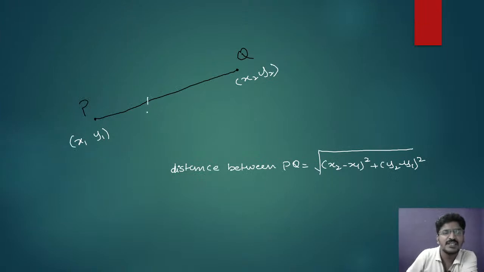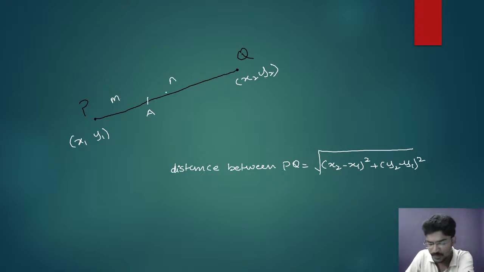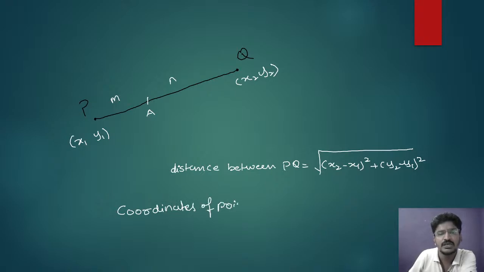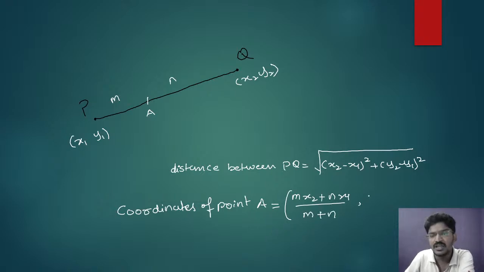So here I will take this point A which divides the line segment PQ internally in the ratio m is to n. Now coordinates of point A is given by mx2 plus nx1 divided by m plus n, and the other one is my2 plus ny1 divided by m plus n.